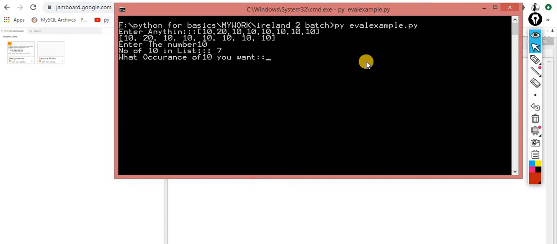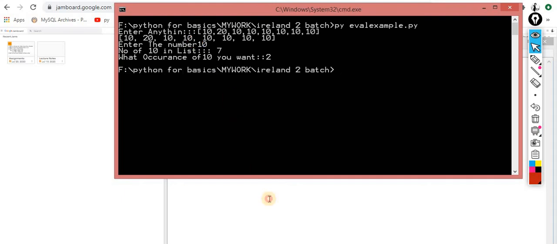I think this one is your question: what occurrence of the 10 you want. I simply put in the second one. The second one means 1, 2, 3, so that means the index I will get is 0, 1, 2, 3. I think like this is what you want, because I am starting the counting from 2. So 2 means the index of 2, meaning 0, 1, 2. I think this one.